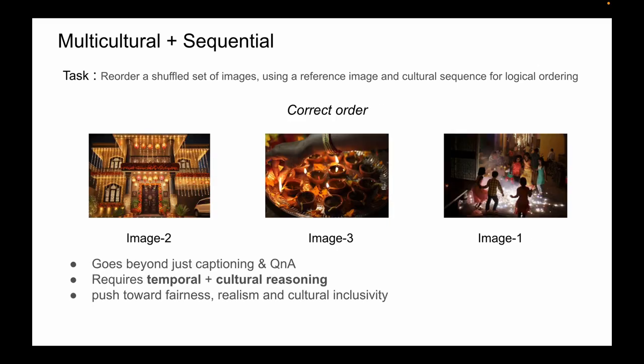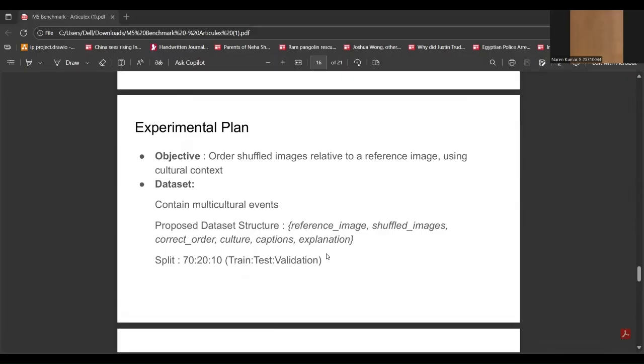Here's the correct order: first decorating the home, then lighting diyas, and finally firecrackers. This kind of task goes beyond simple captioning or Q&A. It requires both temporal reasoning and cultural reasoning, which are missing in the current M5 benchmark. So by extending M5 with culturally grounded sequential tasks, we move from just measuring accuracy to truly evaluating fairness, reasoning, and inclusivity.